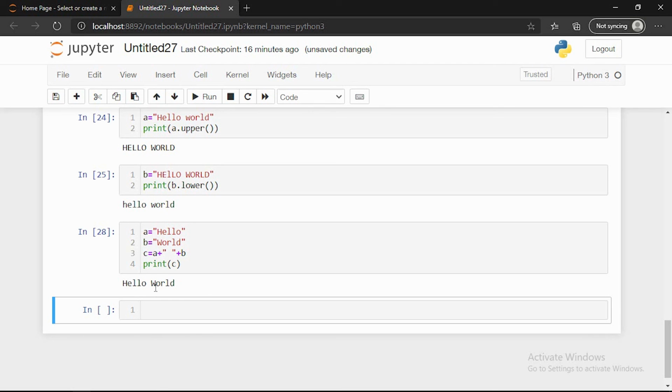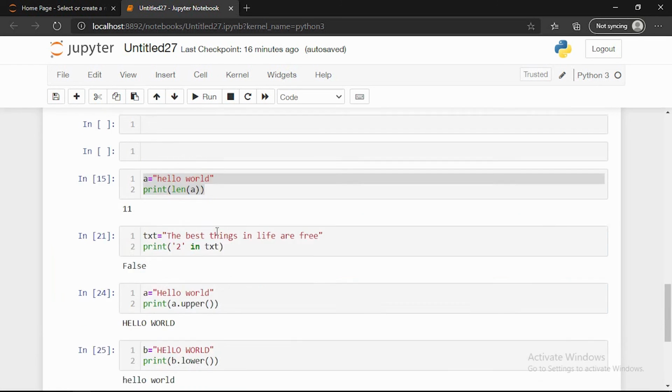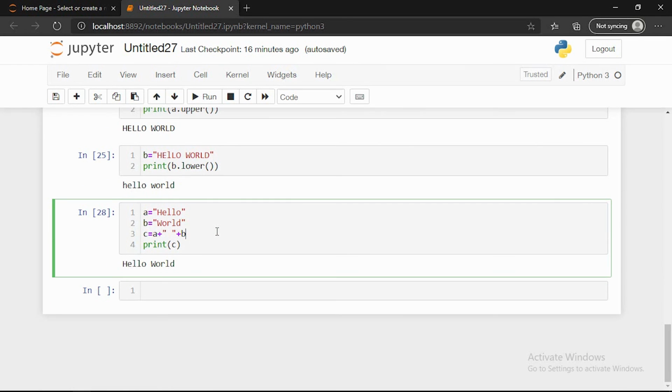A plus whichever extra thing you want to add, plus the b. Or if you want to add before a also, you can. So this is how we are going to concatenate two strings. So I hope you guys understood the string things. We'll see in the next videos.